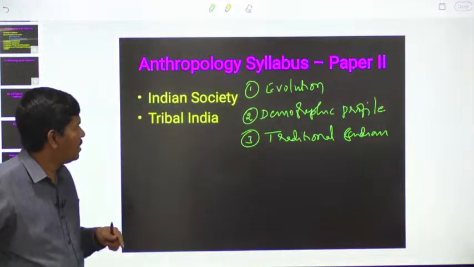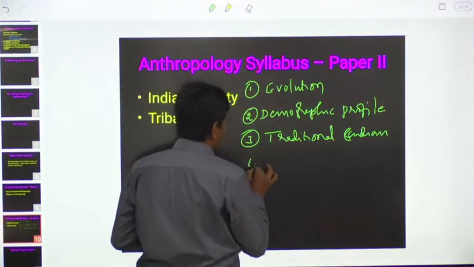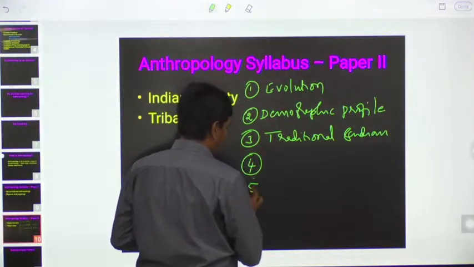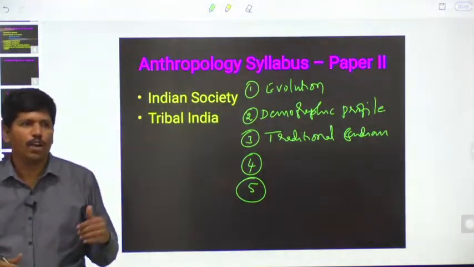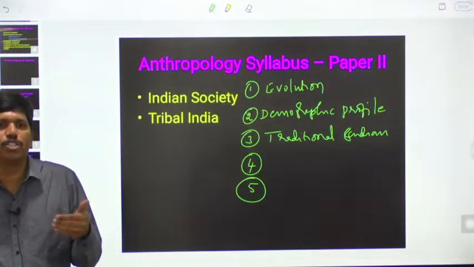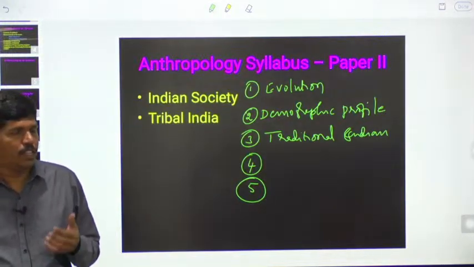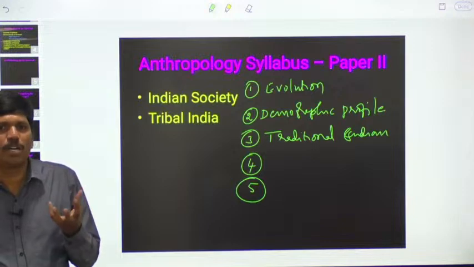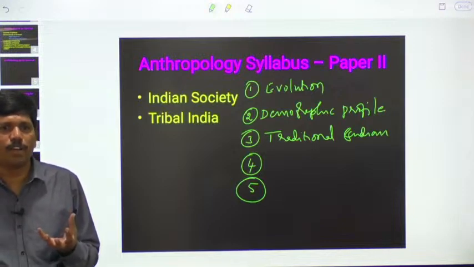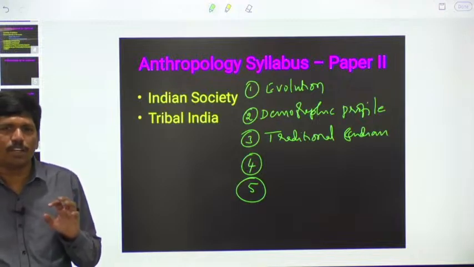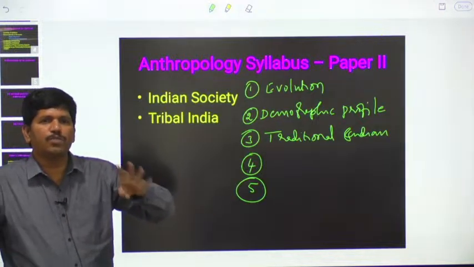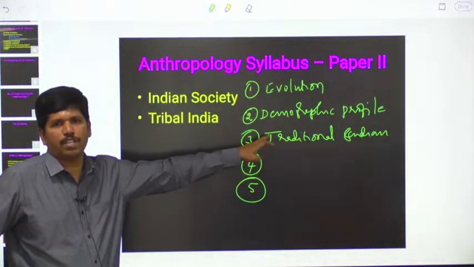And after that, the fourth chapter is there, we will discuss, wait for some time. In the fifth chapter, we will study social change, how changes took place in our society. Actually, in the Asian Indian societies, certain changes were brought about because of new religions, the origin of Buddhism and Jainism, and the entry of Islam and Christianity. With respect to those religions, what is the impact we will study in the third chapter itself.